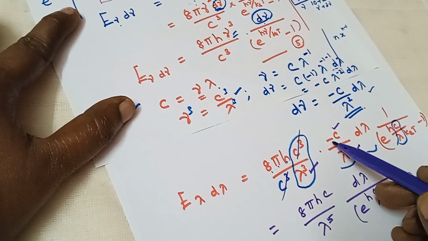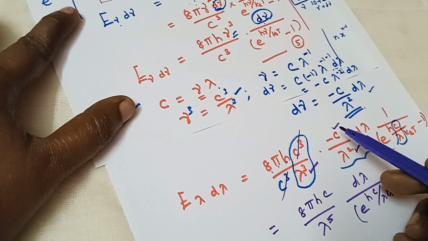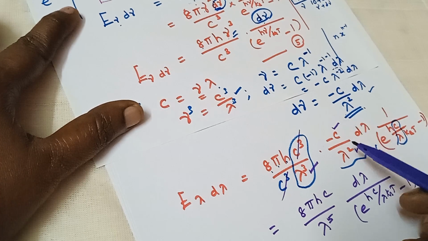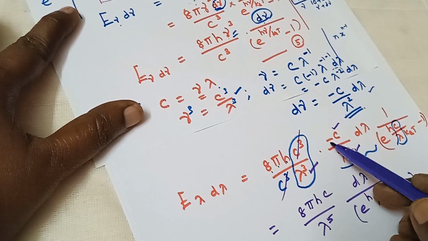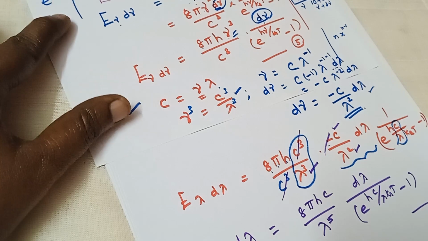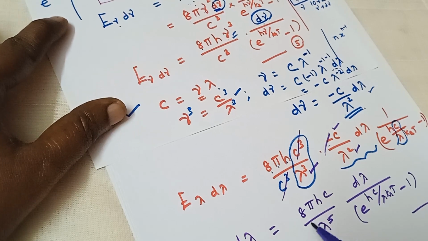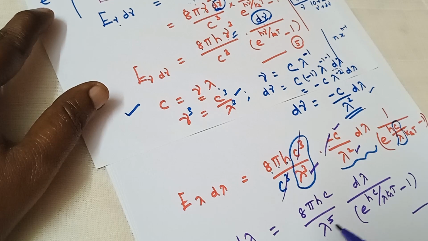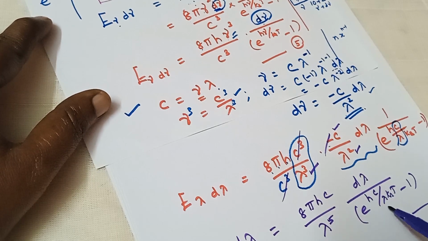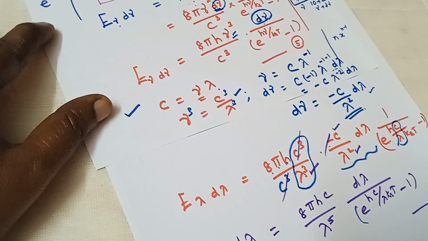So negative sign: energy can be written as zero energy or positive energy, but it cannot be expressed with negative energy, so this can be neglected. So this equation 6 is called Planck's radiation law in terms of wavelength: 8 pi h c divided by lambda power 5 d lambda divided by e power h c by lambda k B T minus 1.